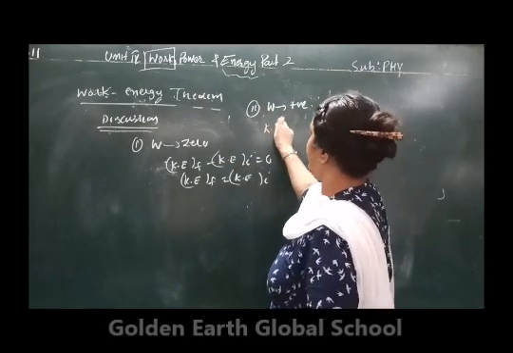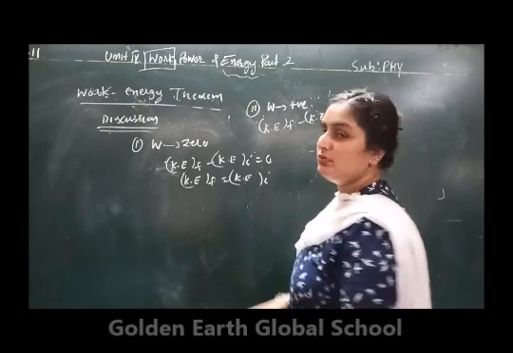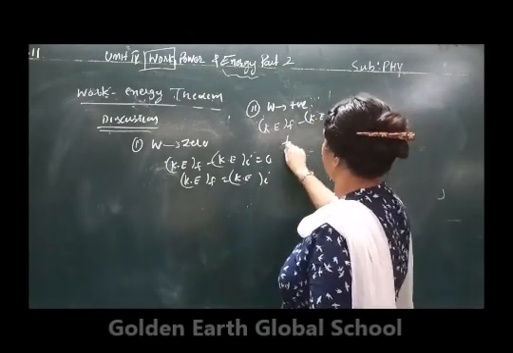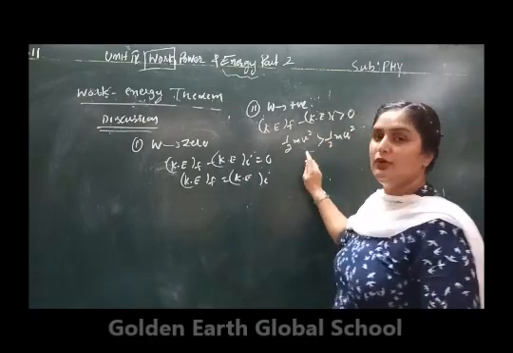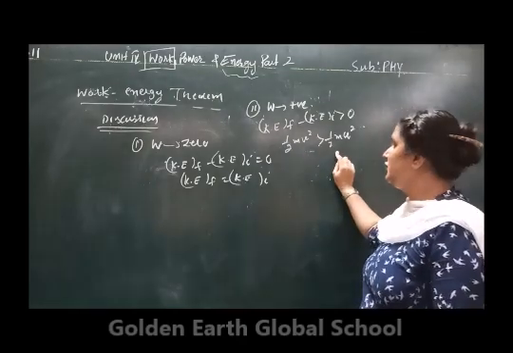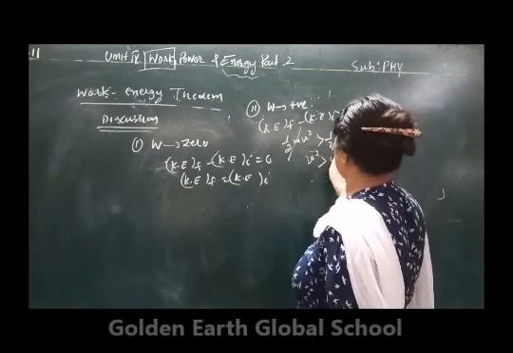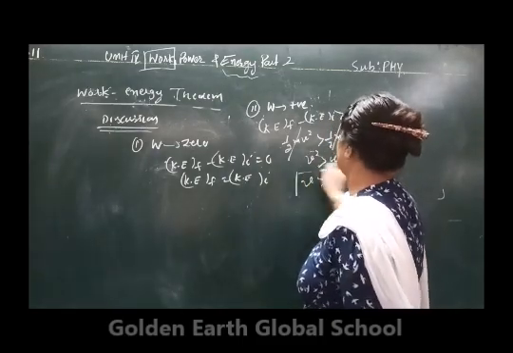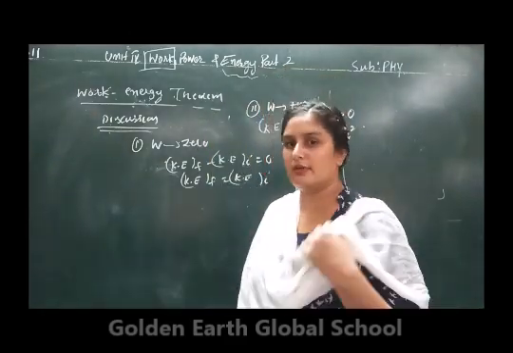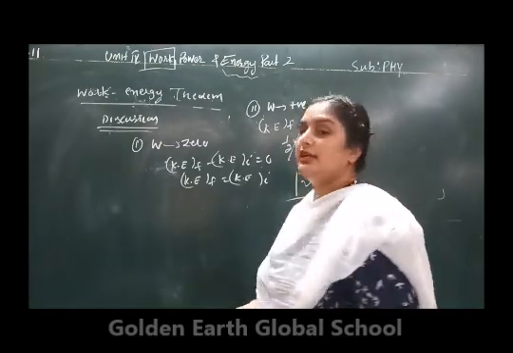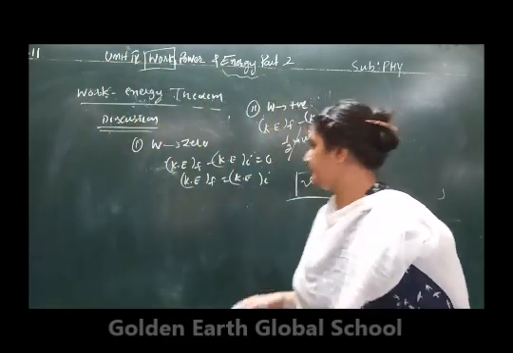Positive means kinetic energy final minus kinetic energy initial is greater than 0, or you can say that 1 by 2 mv square is greater than 1 by 2 mu square. I have put the value of the final and initial kinetic energy, and 1 by 2 m goes with 1 by 2 m. You are left with v square greater than u square, or v is greater than u. It means if you have applied some force and there is an increase in the velocity, or in the kinetic energy of the object, in that case work done is said to be positive.